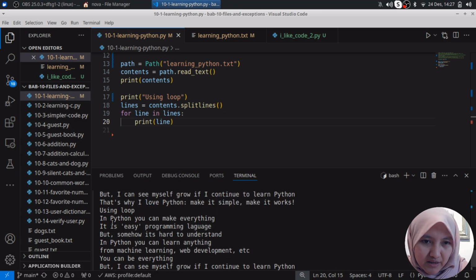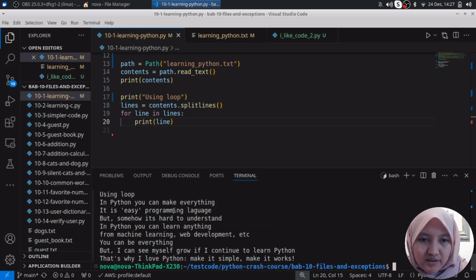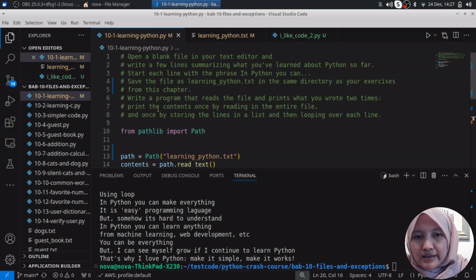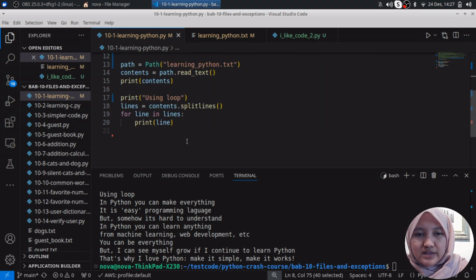So wait a minute. If we're using a loop, we know that the output is the same, but yes, I'm storing the lines list and then looping over each line, so it's okay for us to understand first.